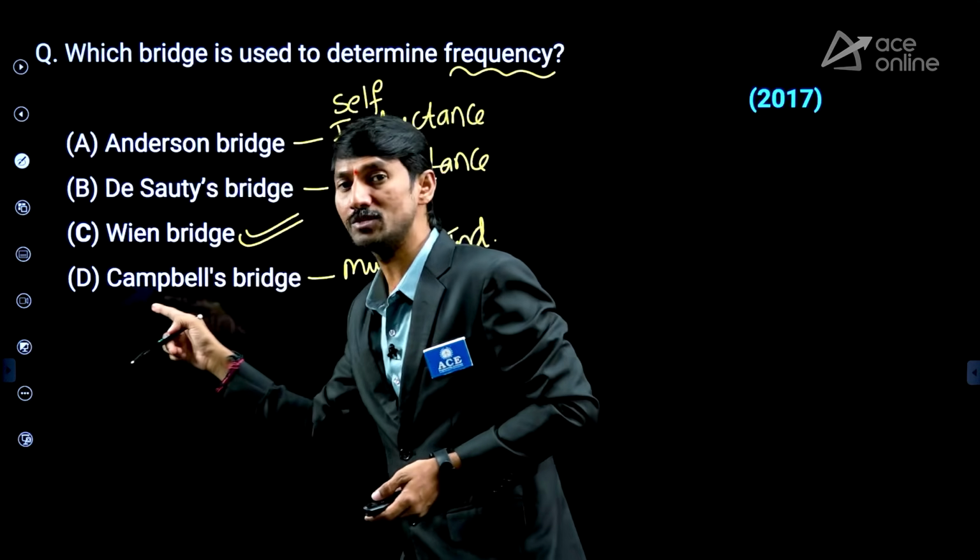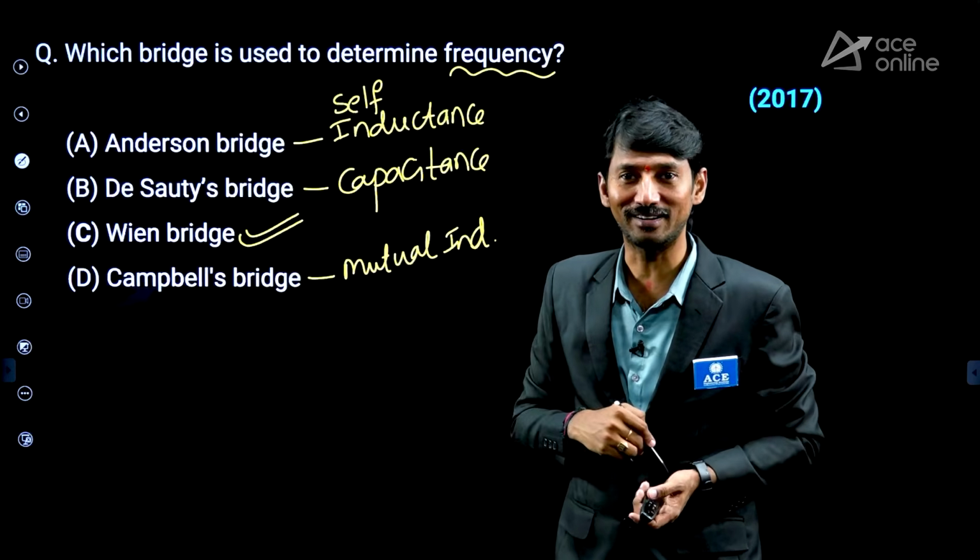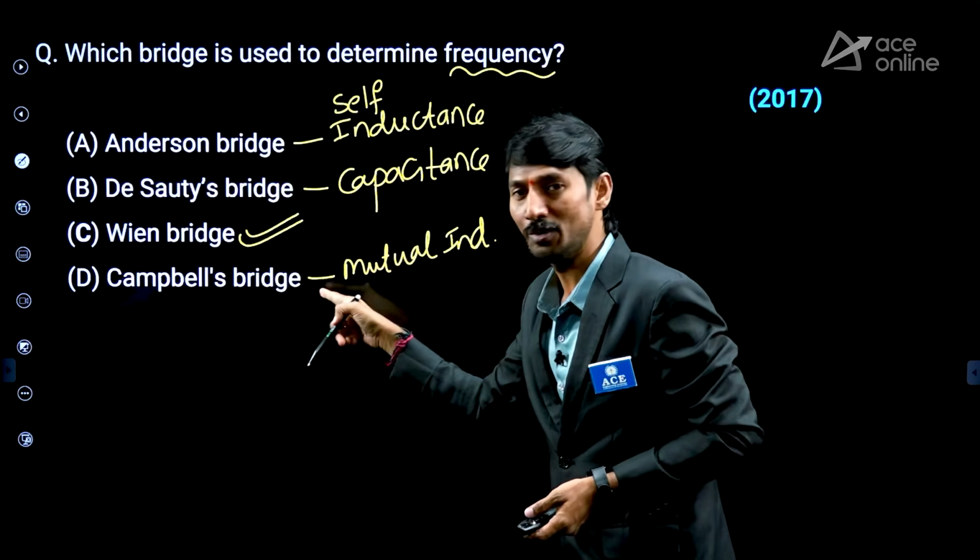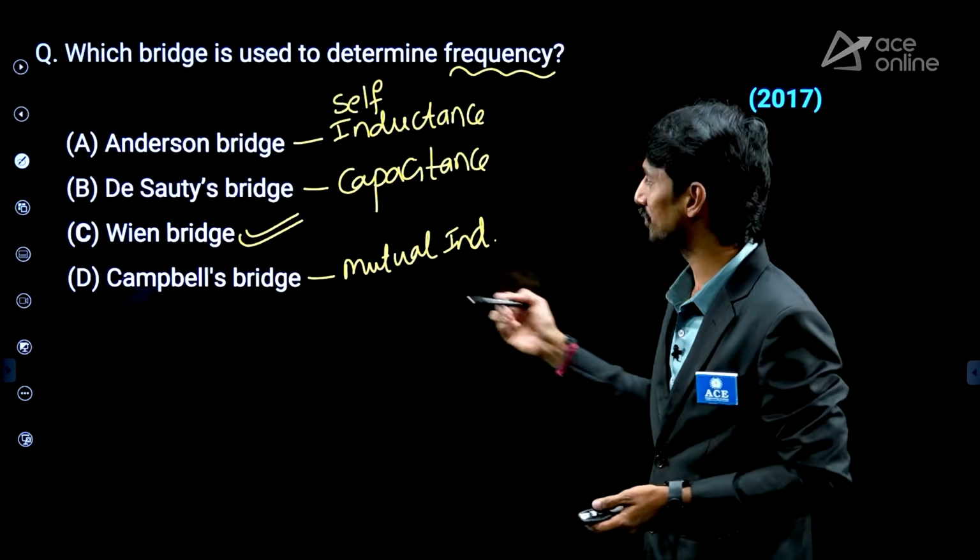What is it? Campbell's modification of Heaviside's mutual inductance bridge. So obviously, in that context, we can say mutual inductance. Right? Next one.